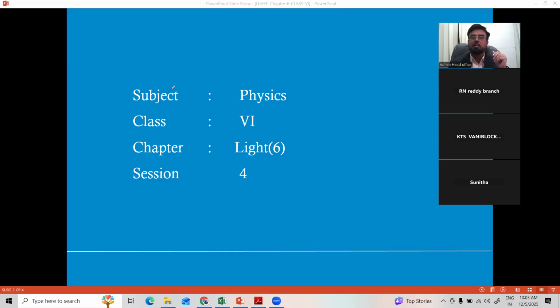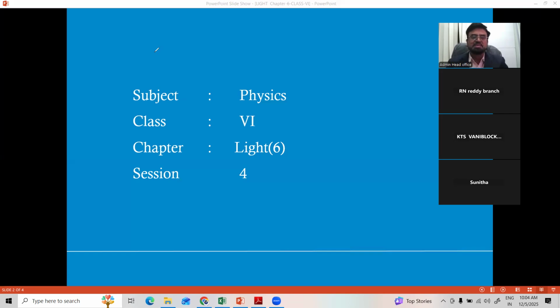Then we learned about the very important property of light, that is reflection. Whenever light falls on opaque bodies, reflection is the property of light. Body must be opaque. When light falls on an opaque body, it bounces back into the original medium. That bouncing back of light into the original medium is called reflection. And we have seen reflection may be either regular reflection or irregular or diffuse reflection. When light falls on a smooth surface, reflection is regular. When light falls on an irregular or rough surface, it is a diffused or irregular reflection.